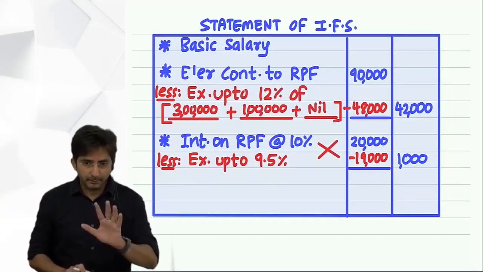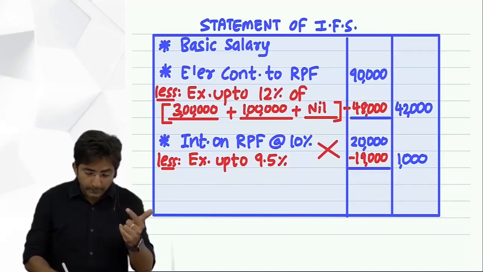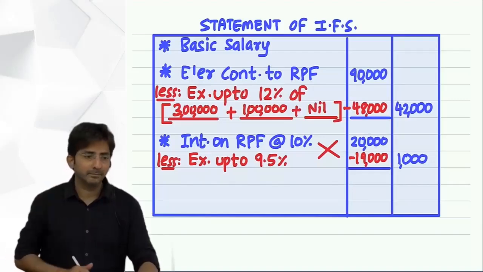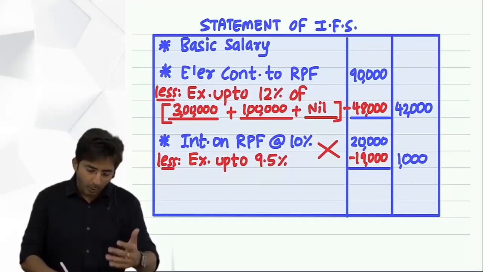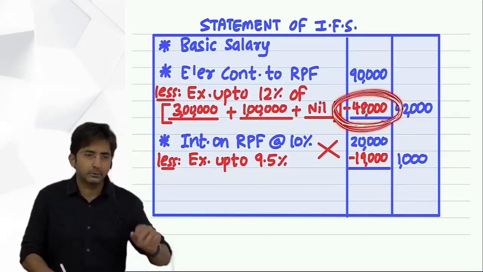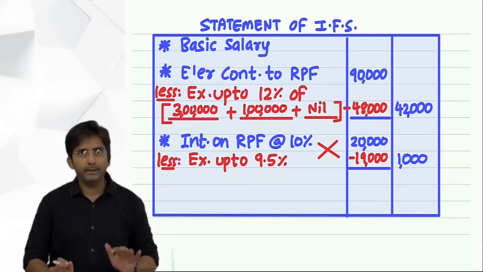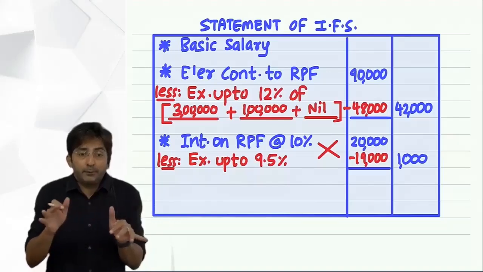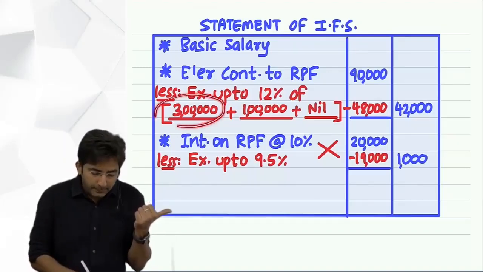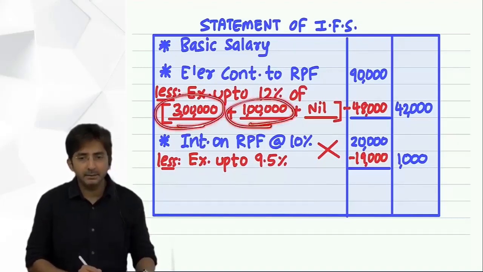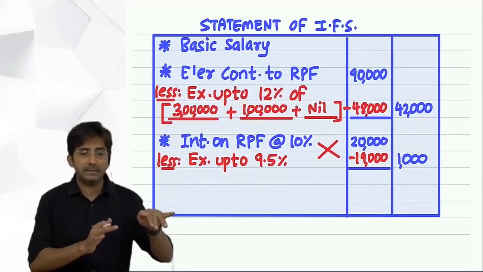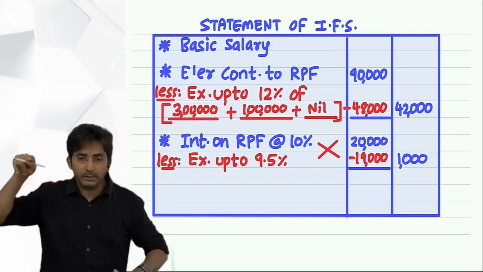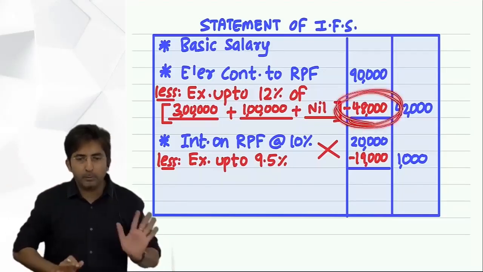Okay. But see, right now you know what you did, 48,000 you multiplied by 3. Every year the amount will not be the same. Here I assume that all 3 years you got exemption of 48,000 only. But do you think every year it was 48, 48, 48 only? See, every year salary might differ. And if your salary differs, this 12% amount will change. Imagine first year salary was less, second year your salary was more. So if the figures change every year, then this 48,000 will not be 48,000.